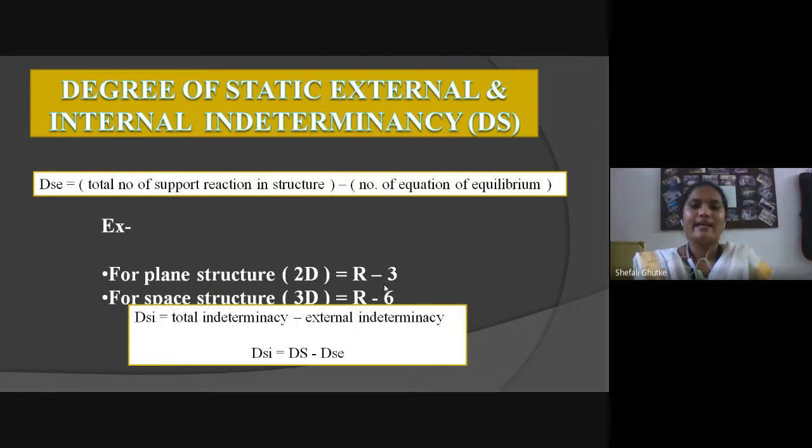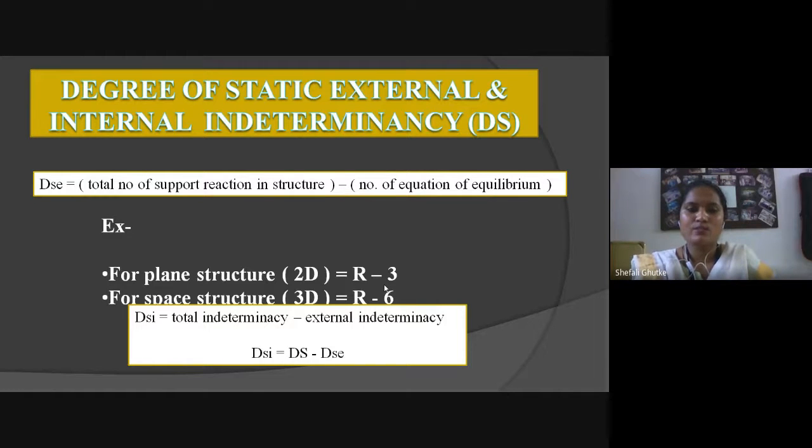Degree of static external and internal indeterminacy. The degree of static external indeterminacy is the total number of support reactions in a structure minus the number of equations of equilibrium. For example, for a plane structure, a 2D structure, it is R minus 3, reaction minus 3.